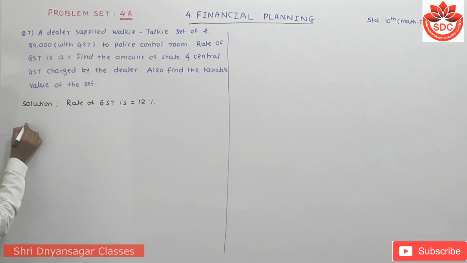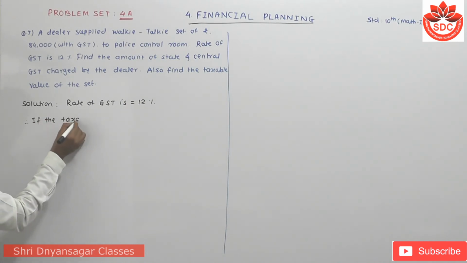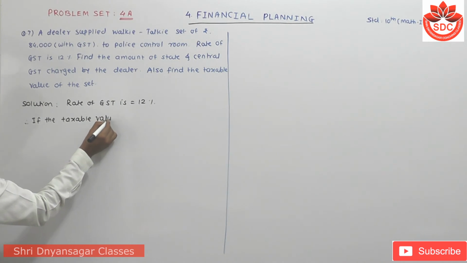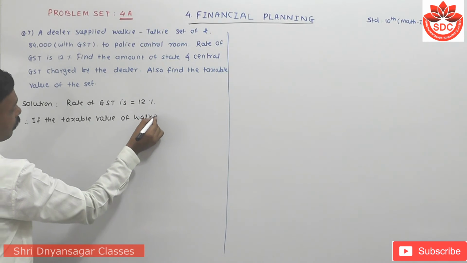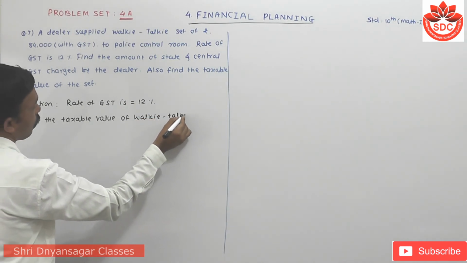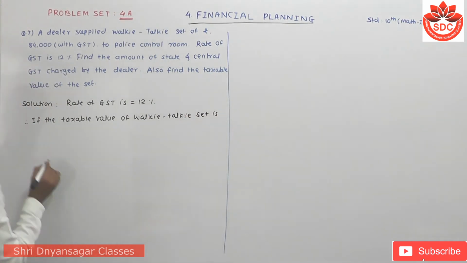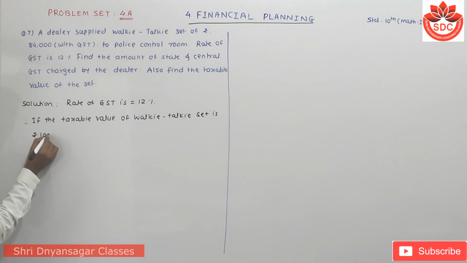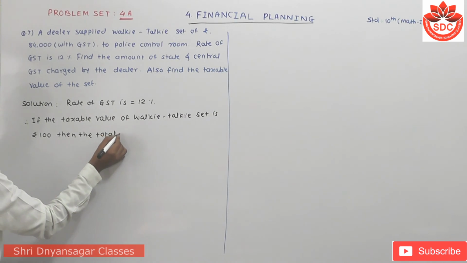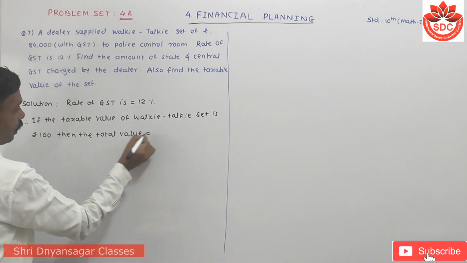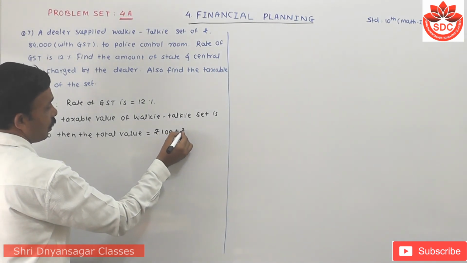That is, therefore, if the taxable value of walkie-talkie set is rupees 100, then the total value is equals to rupees 100 plus this rupees 12.